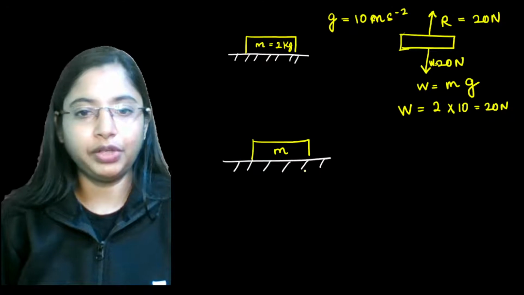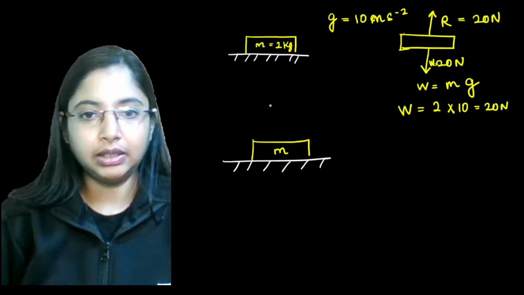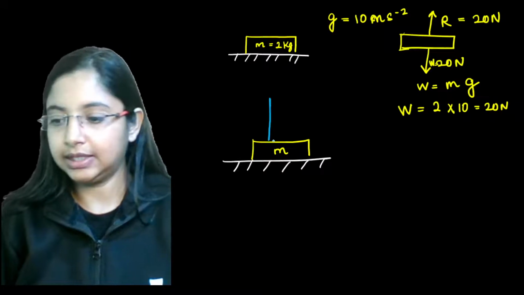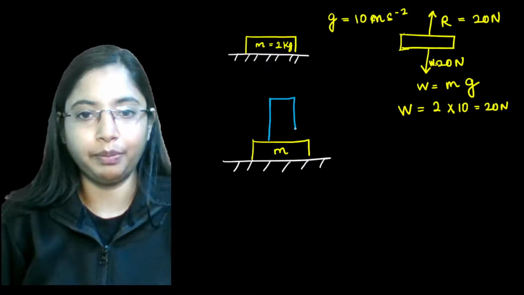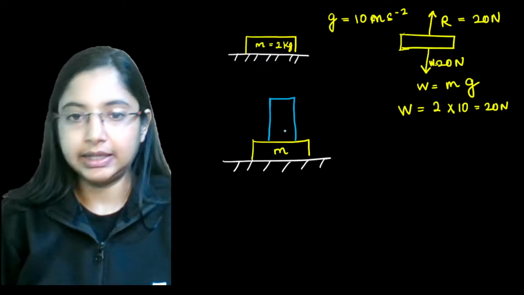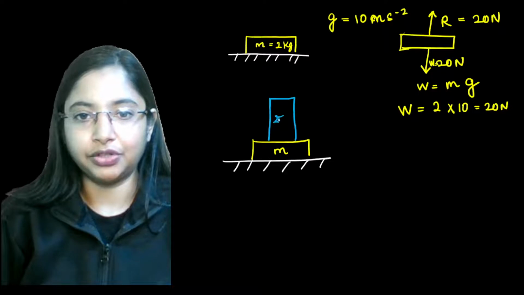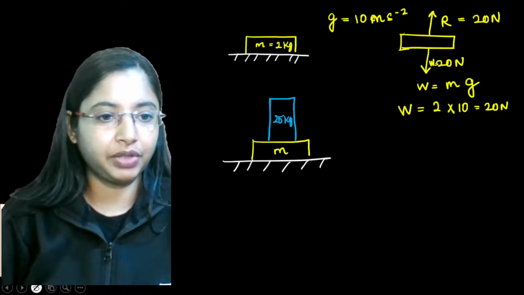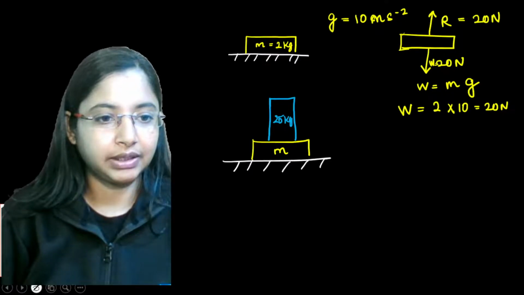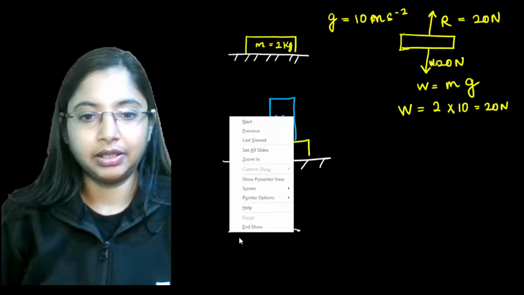Now on top of it, let's say we keep a cylinder made of metal, and let's say this mass is around 25 kgs. So obviously what will happen? This table over here will break.